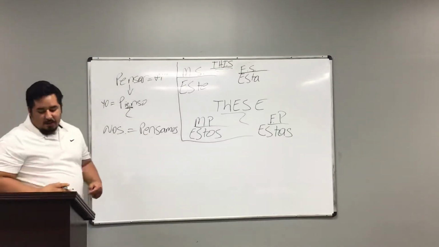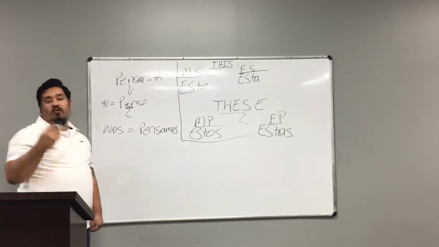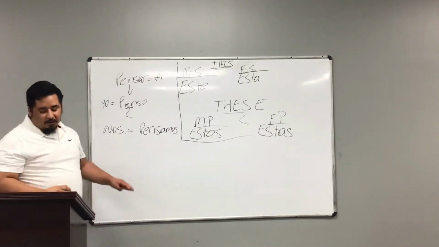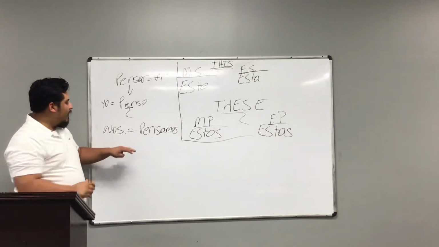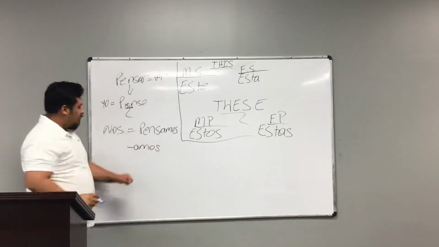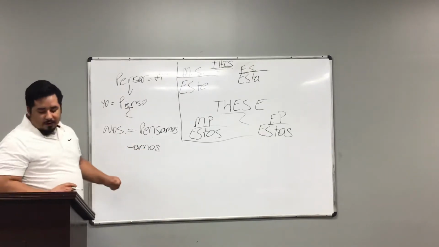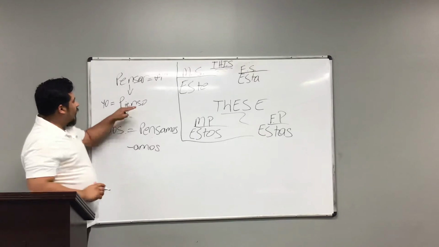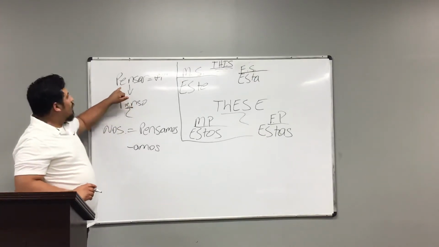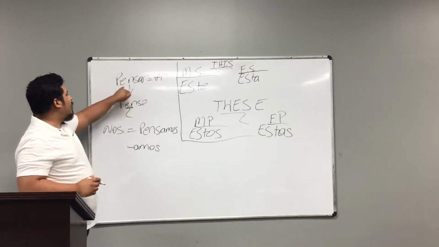Whether it is cerrar, comenzar, confesar, recomendar, whether it's the other 4 verbs, we will still do the same thing. We will have the same ending, an A-M-O-S ending for the nosotros form. So for irregular IE verbs, we have those 5 verbs, and we're using pensar as an example since it's the first one.